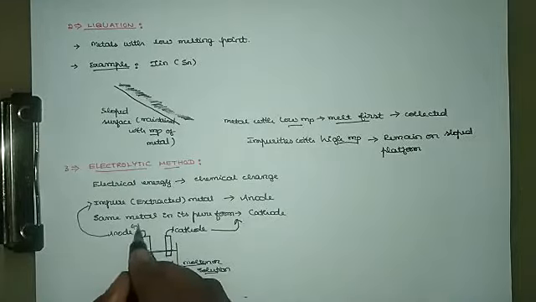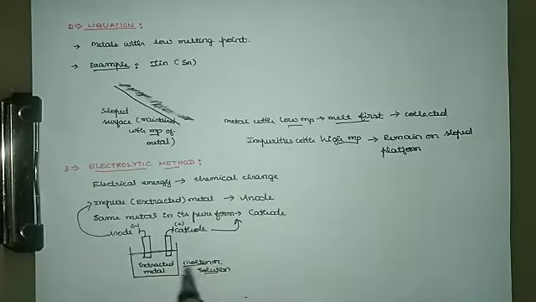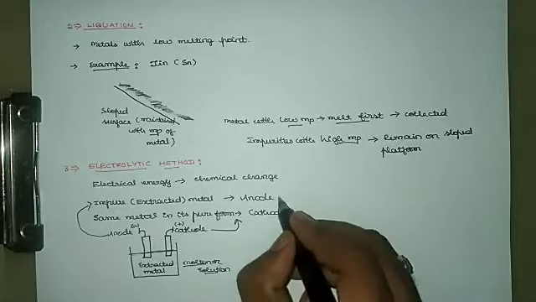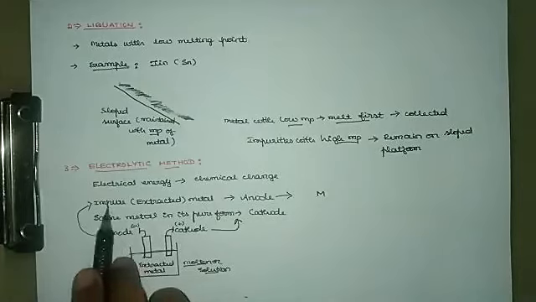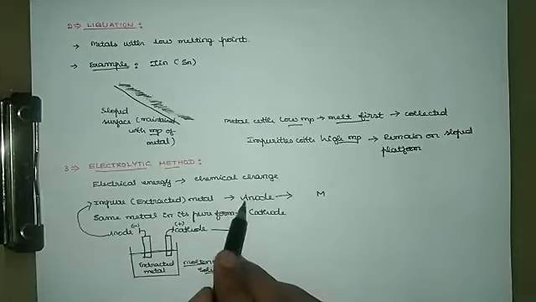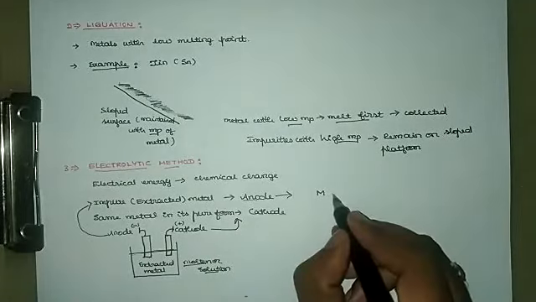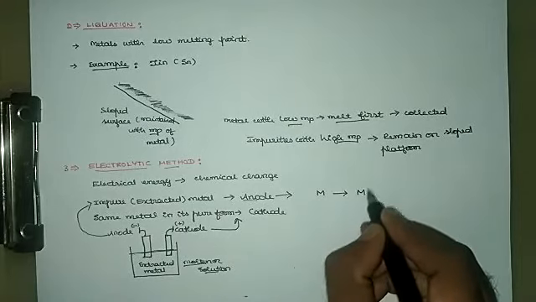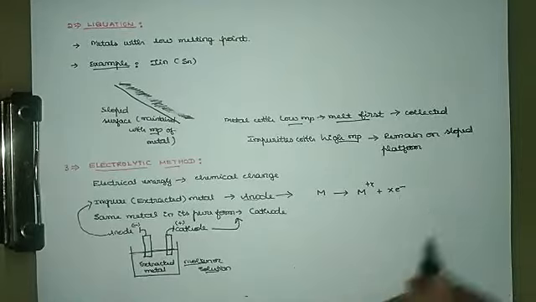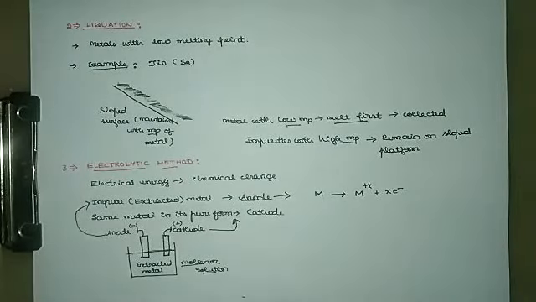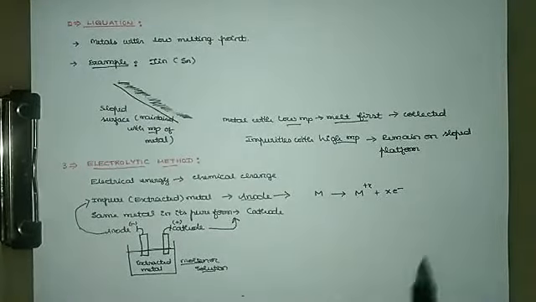So anode and the cathode. Now during electrolysis, what happens is that the metal present in the impure metal electrode that is connected as anode loses its electron and will become cation.